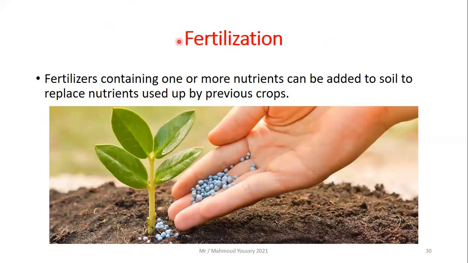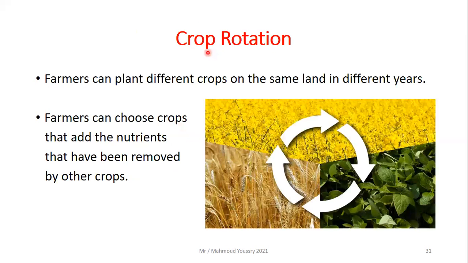The first one is fertilization. Fertilizers are substances that contain one or more nutrients and can be added to soil to replace nutrients used by the previous crops. Also, crop rotation. Farmers can plant different crops on the same piece of land in different years. Why? The farmers can choose the crops that add the nutrients that have been removed by other crops. So this is like adding the nutrients back to the soil.